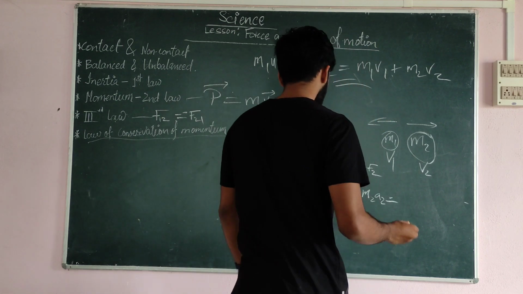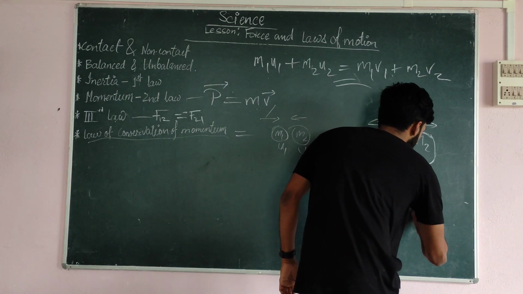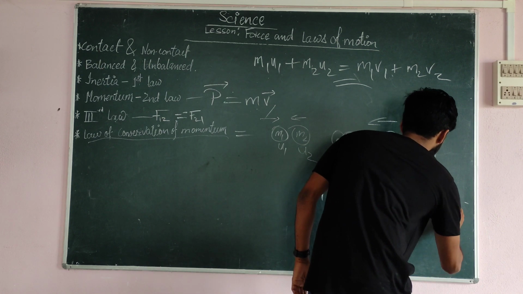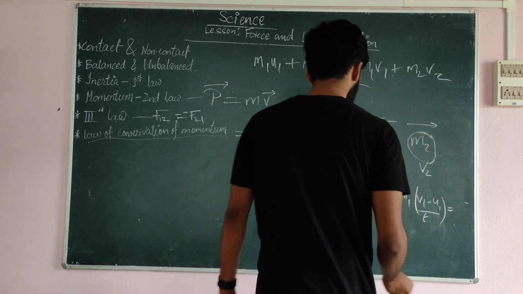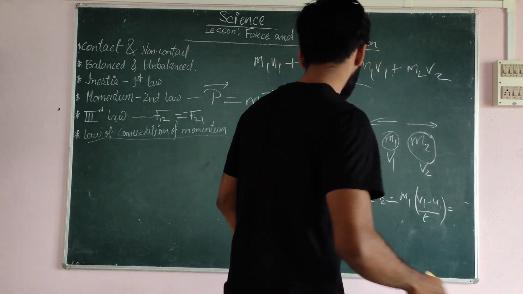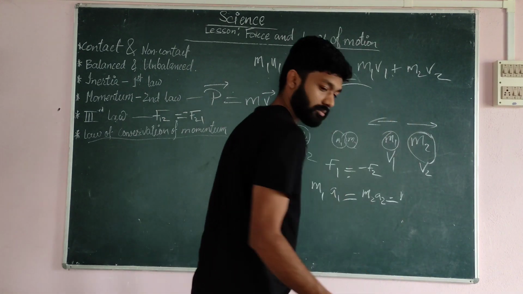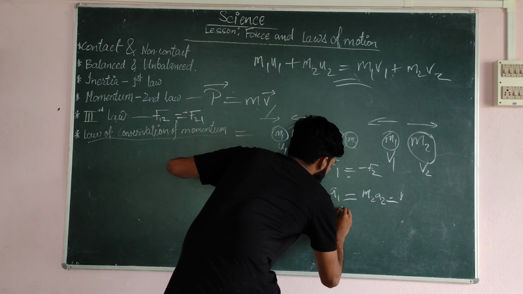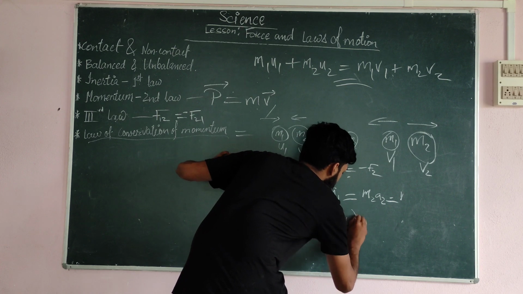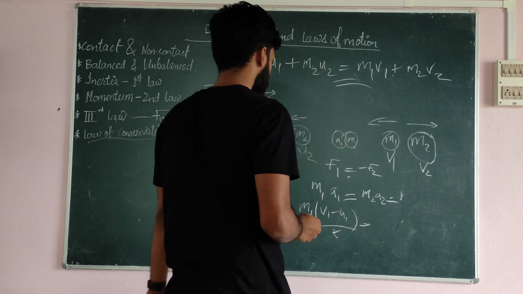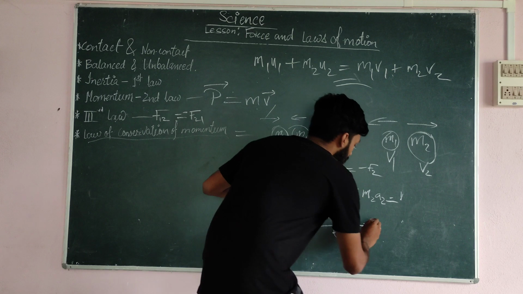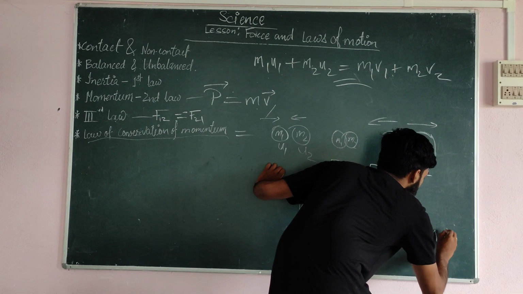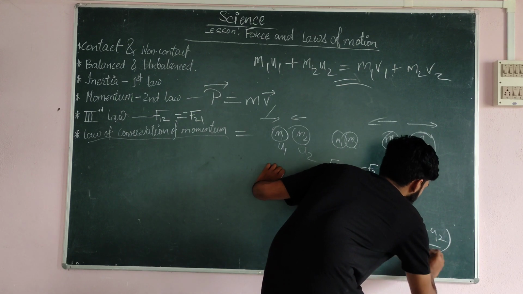Or we can write m1 into (v1 minus u1) by t equals minus m2 into (v2 minus u2) by t.